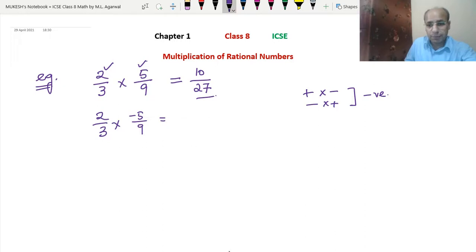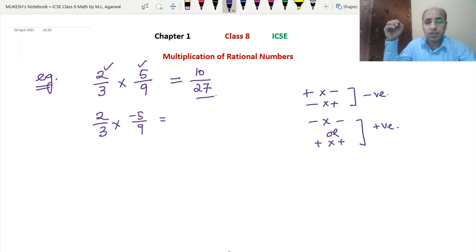If we multiply a negative number with a negative number, or if we multiply a positive number with a positive number, then we get the result positive. Okay. So this is something different from what we have learned in addition and subtraction. So here 2 and 5, one is positive, the other is negative. So we will get the answer minus 10 upon 27.